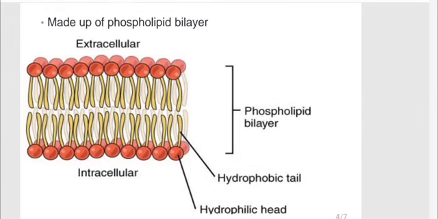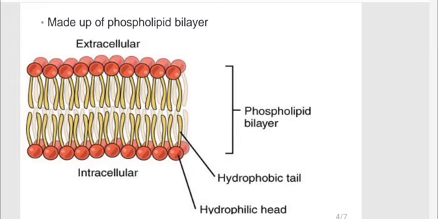So why did I include this information? I included it so we understand that the hydrophobic part doesn't allow any polar molecule to enter.